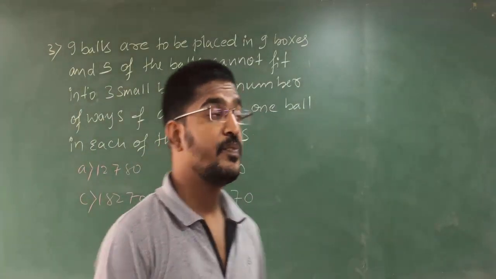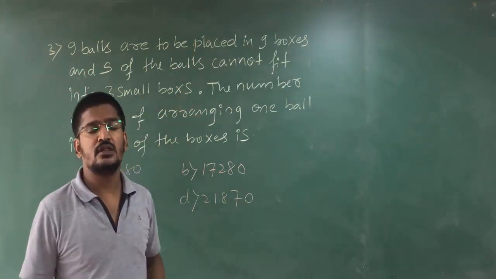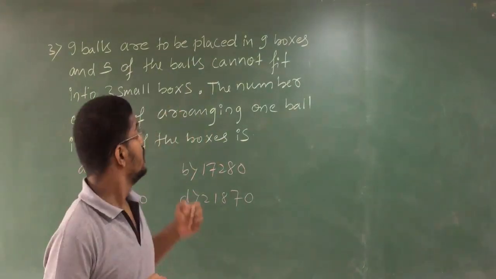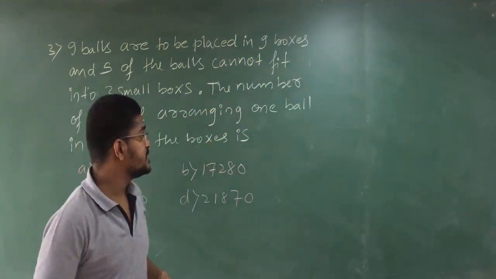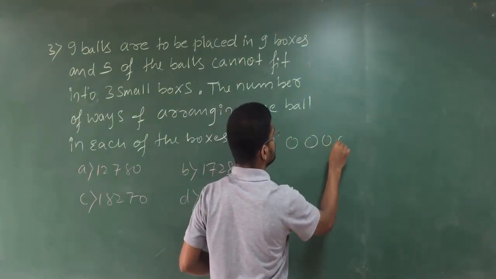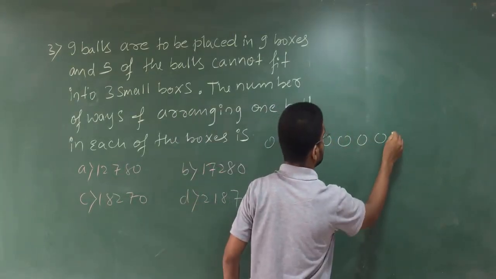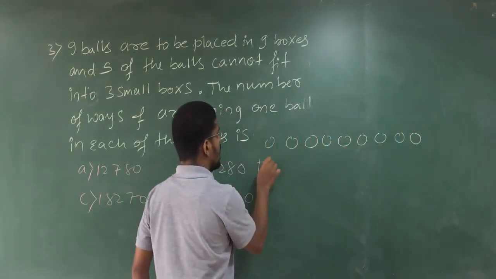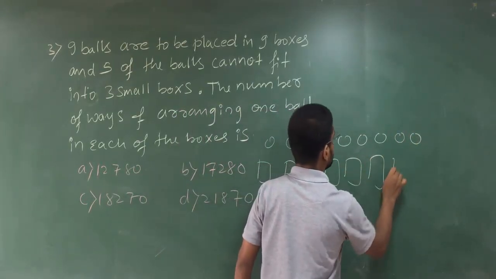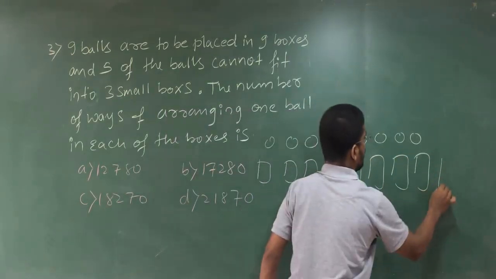That is, 9 balls are to be placed. That means you have 9 balls which you have to place in 9 boxes. Nine boxes.